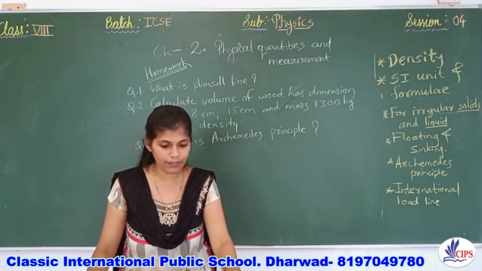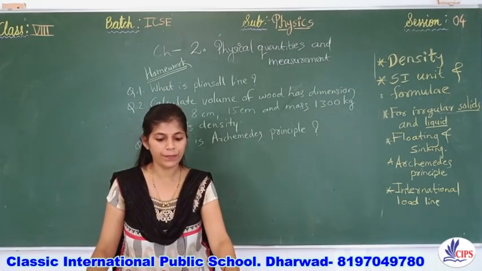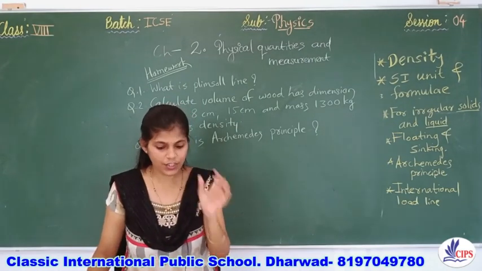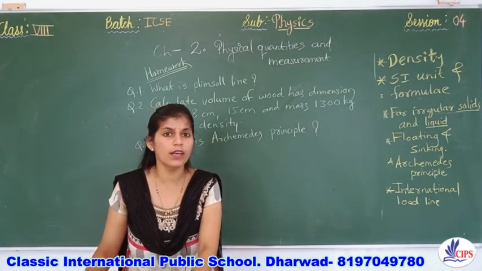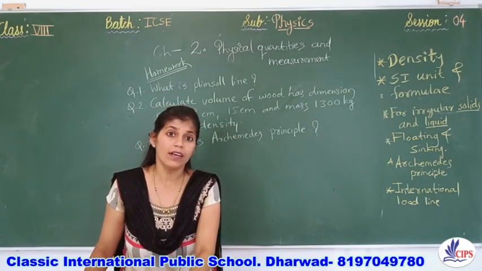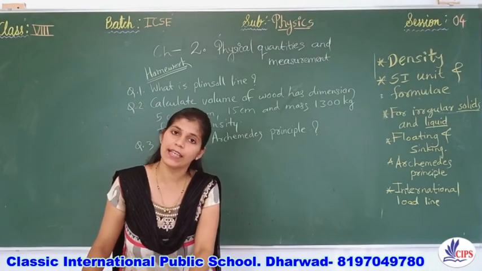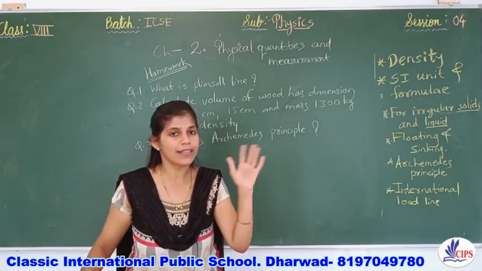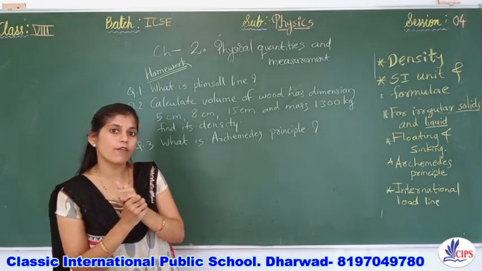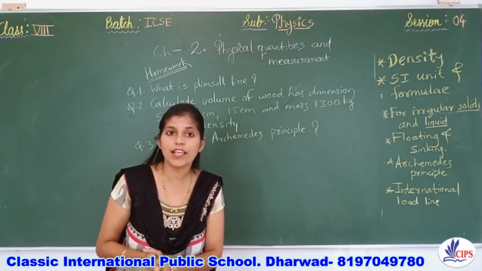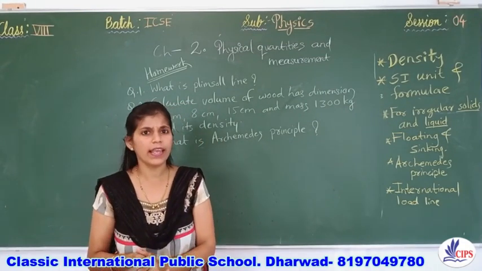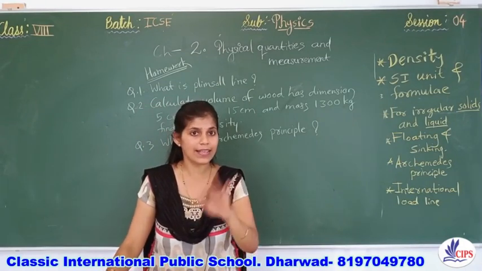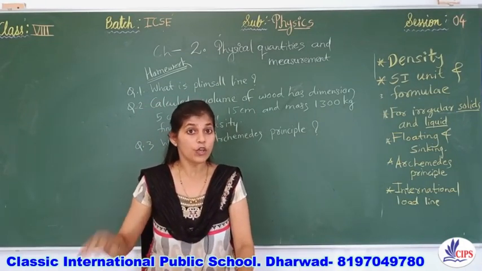In CGS, centimeter will be used for length and volume, and in SI the volume will be measured in cubic meter. So you will get the answer for total density. The CGS unit of density is gram per cubic centimeter, and in SI it is kilogram per cubic meter.